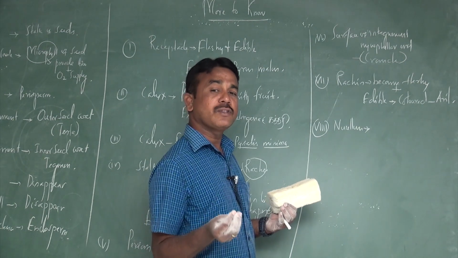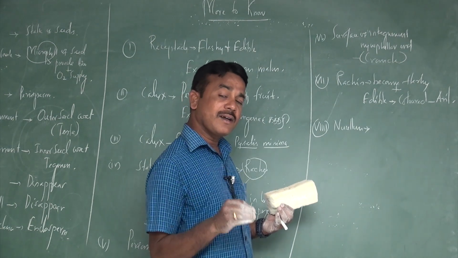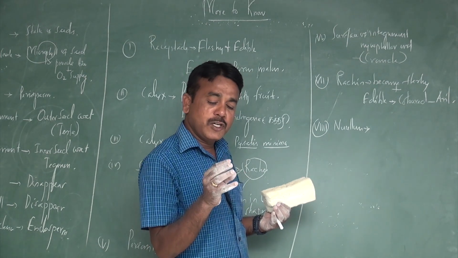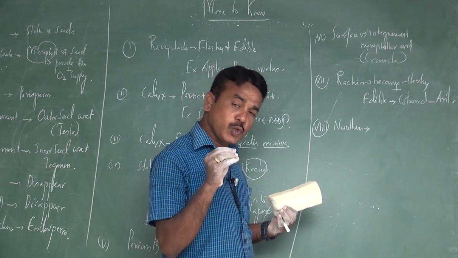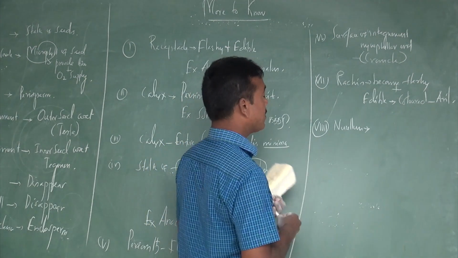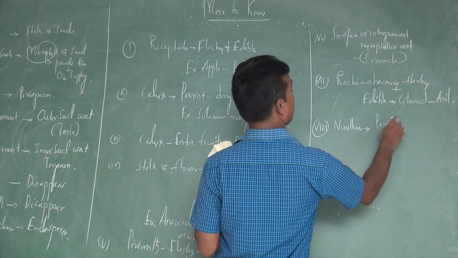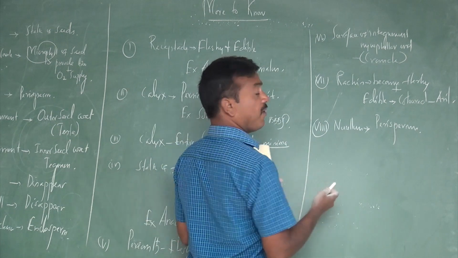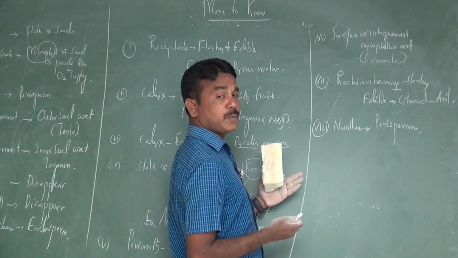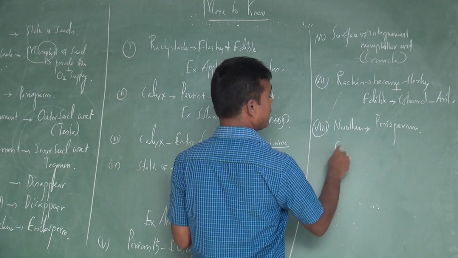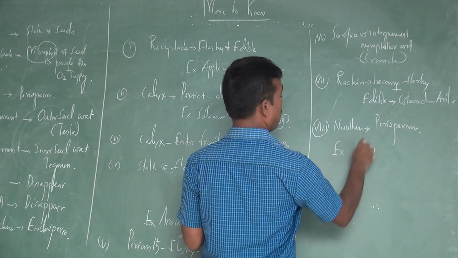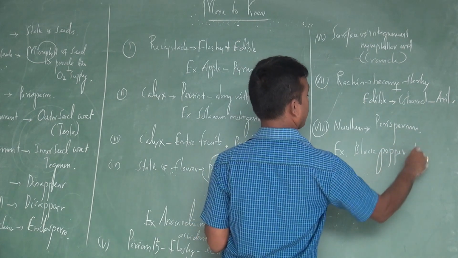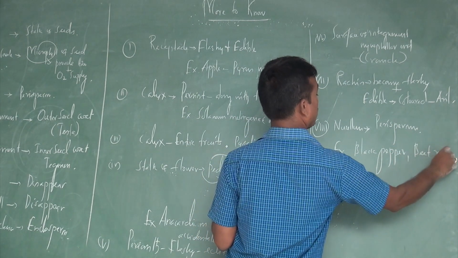A part of the nucellus persists in the seed as storage tissue, which is commonly called perisperm. Perisperm occurs in black pepper as well as beetroot.